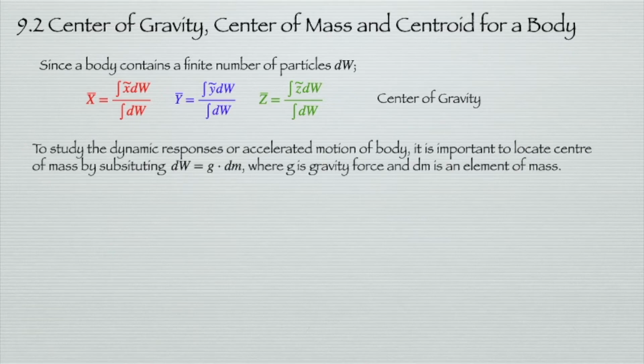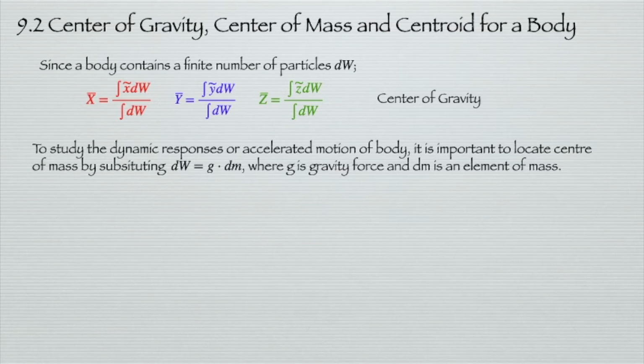But since we need to study the dynamic response, or the accelerated motion of a body, it is important to locate the center of mass. We do this by substituting dW with g dm, where g is the gravitational acceleration and dm is the element mass of the body.